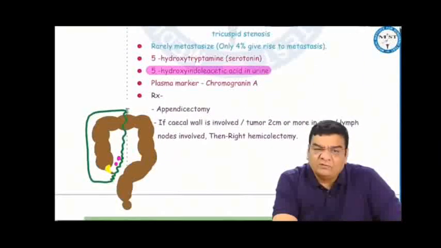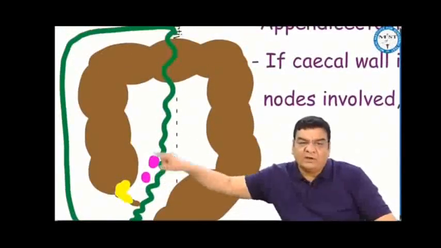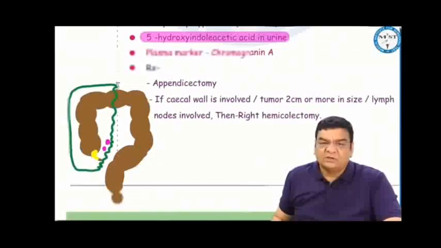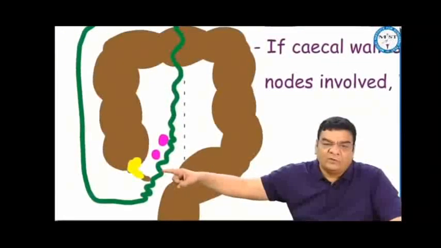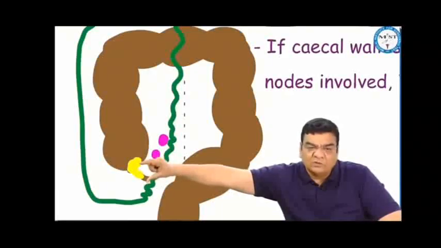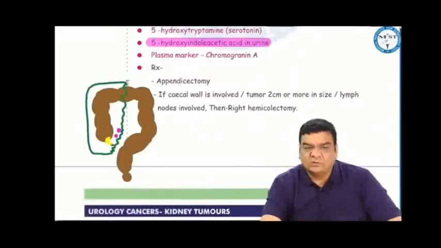If we talk about treatment for carcinoid tumor of the appendix, we have got two options. Either we can simply do an appendicectomy, or we'll end up doing a right hemicolectomy. If suppose the tumor is small, say less than 2 centimeter, no involvement of cecal wall and no involvement of lymph nodes, then we can do appendicectomy. But if the tumor is big, 2 or more than 2 centimeter in size, cecal wall is getting involved and the lymph nodes are getting involved, then we do a right hemicolectomy for these carcinoid tumors of appendix.